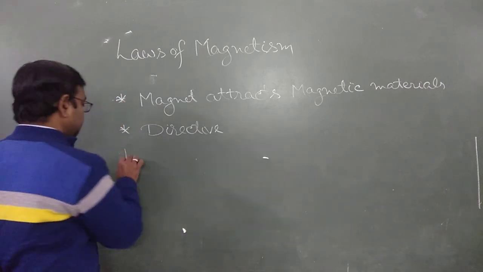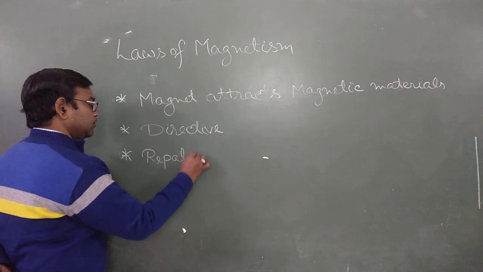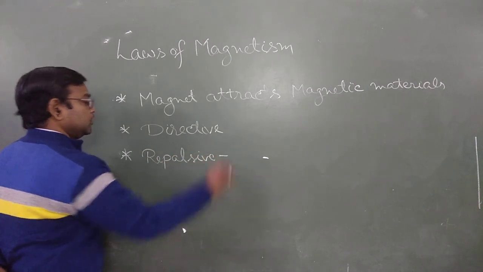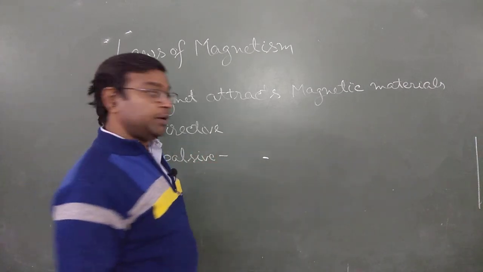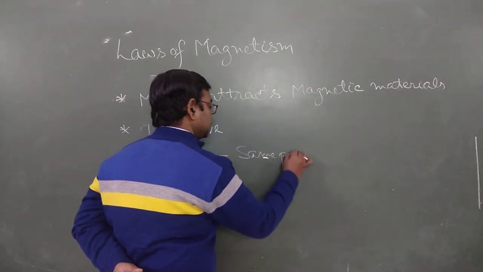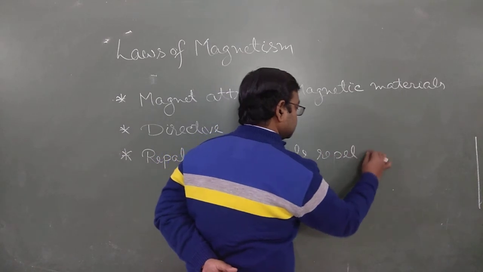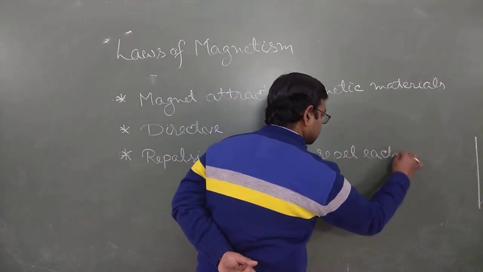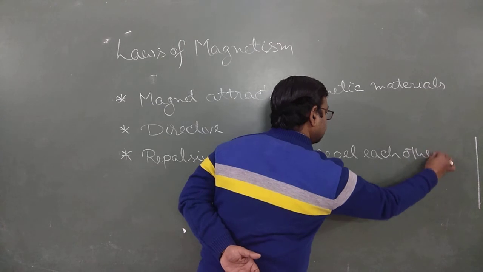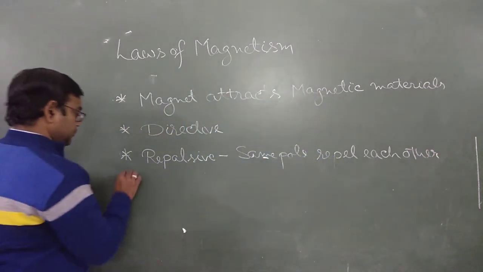Then, most important, the repulsive property: like poles do repel each other. Repulsion is the surest test for a magnet.